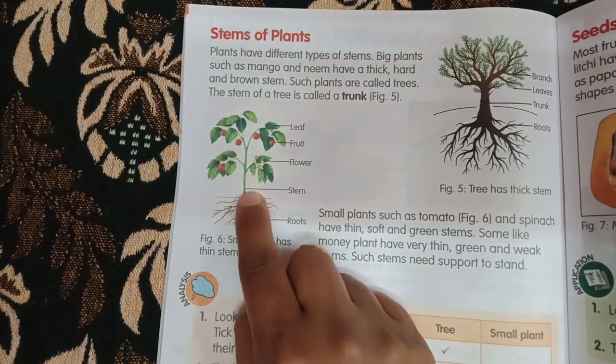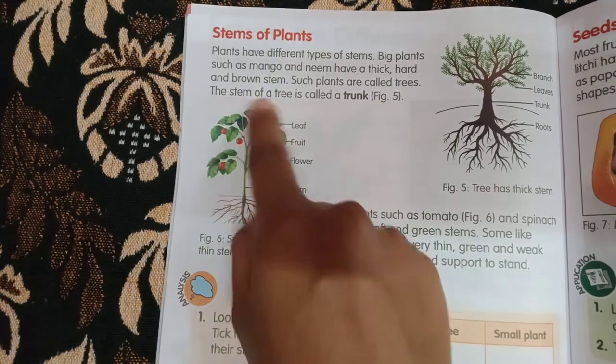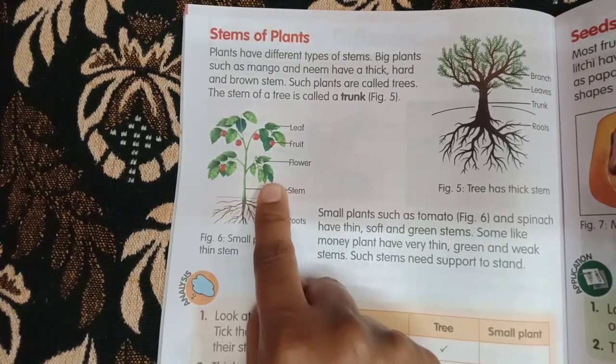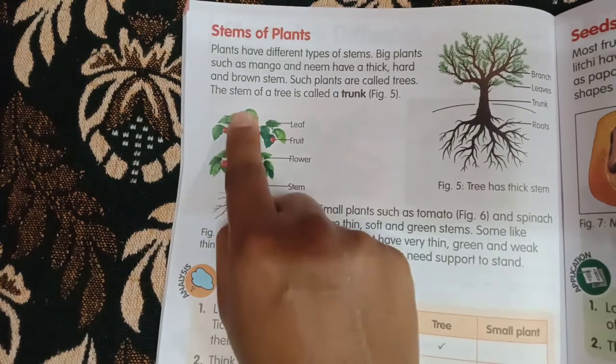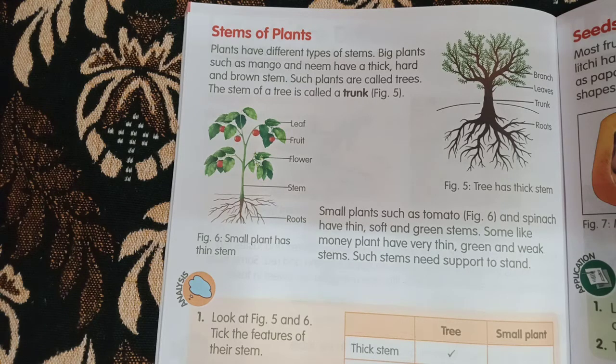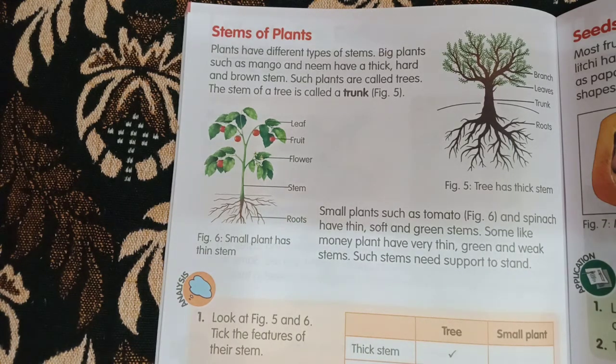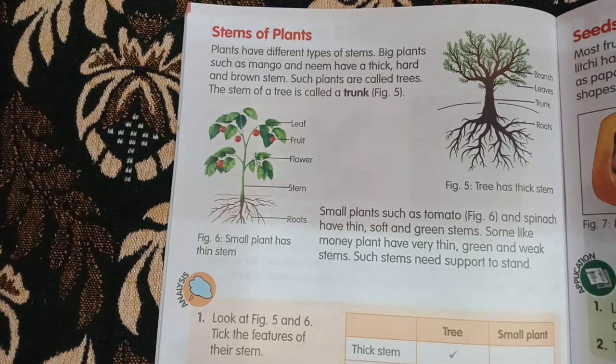So the function of the stem is that they hold all the parts of the tree or the plant together and they stand straight. They hold the plant straight. But what about some plants such as money plant? The stems are so weak and thin, very delicate. They can't stand up straight. They are just like thread or wool, so they need support to stand. Can you make a woolen thread stand, children? No, it will fall down, right? In the same way, they need support to stand.